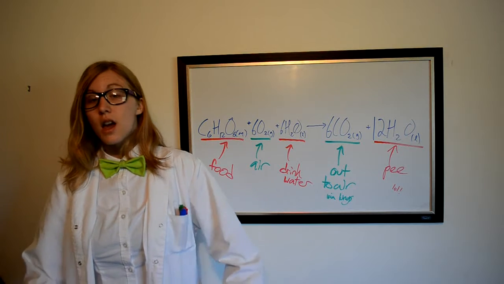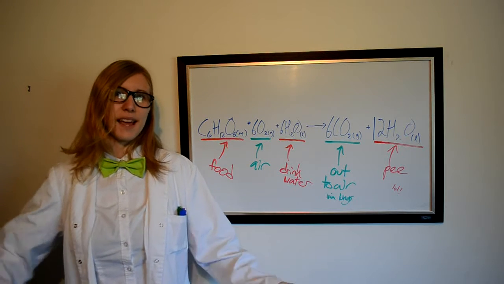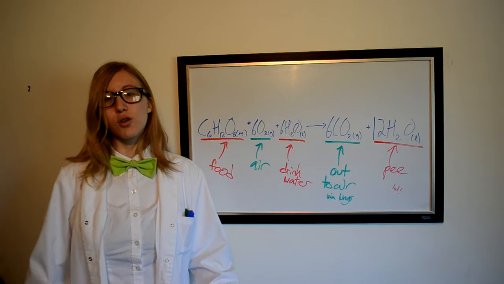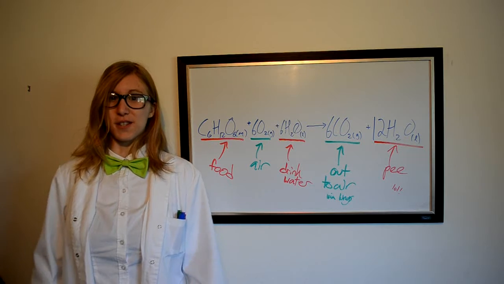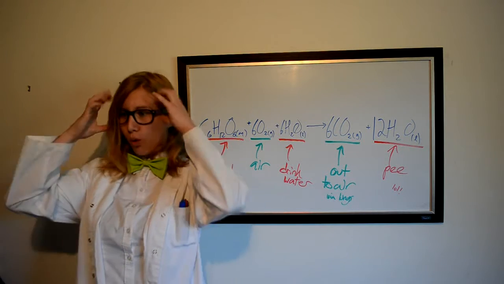Well, let's talk about glucose. Where does it come from? We eat plants. Most of us also eat animals, but those animals at one point ate plants. So really we get all of our energy from plants. We use the glucose that plants made using photosynthesis. If you didn't already know that, I bet I just blew your mind.